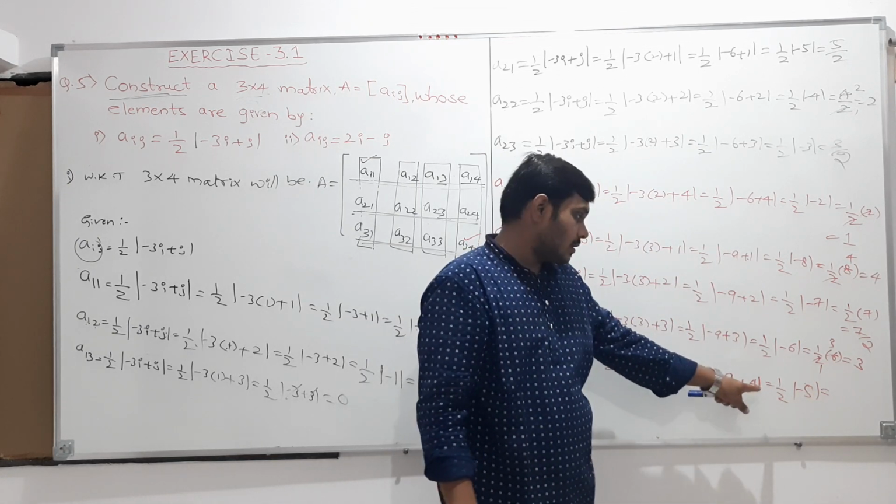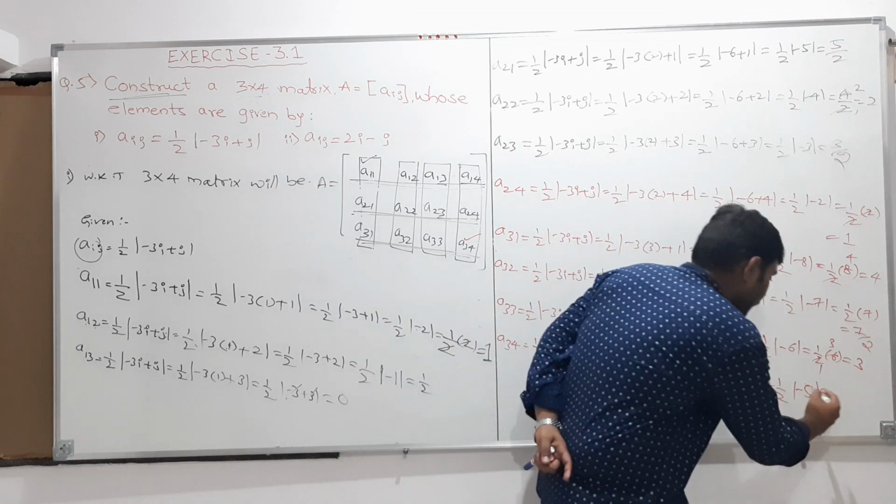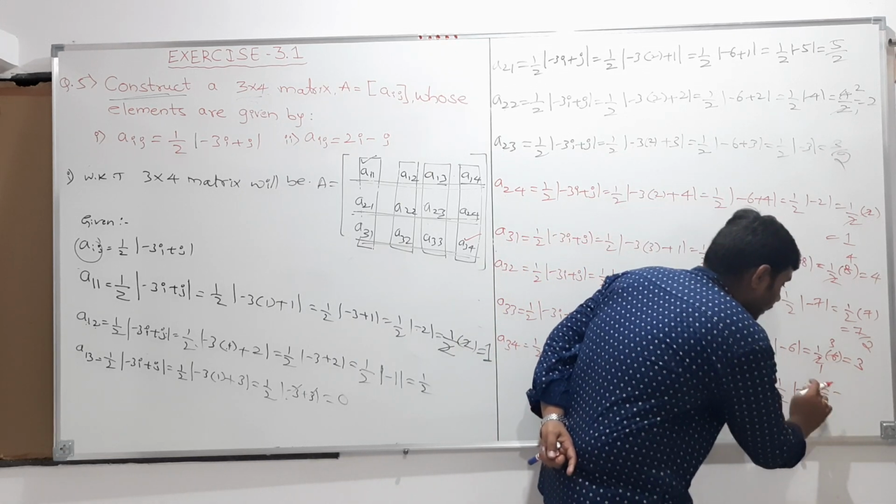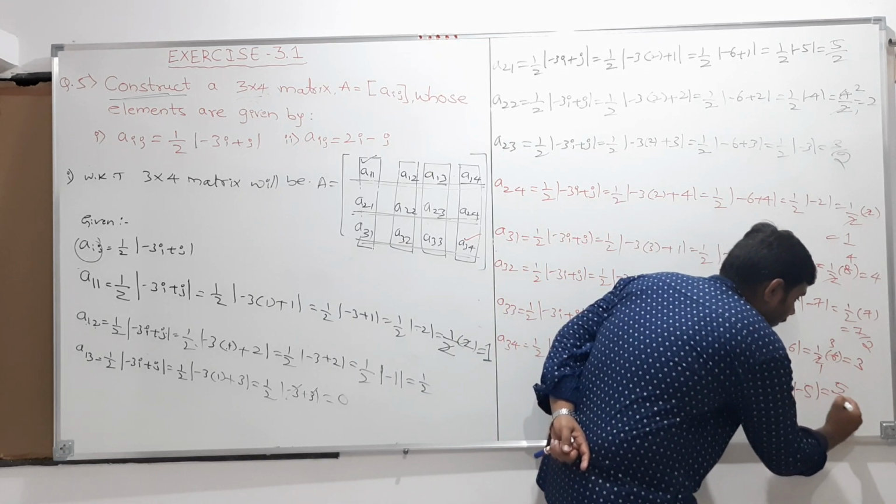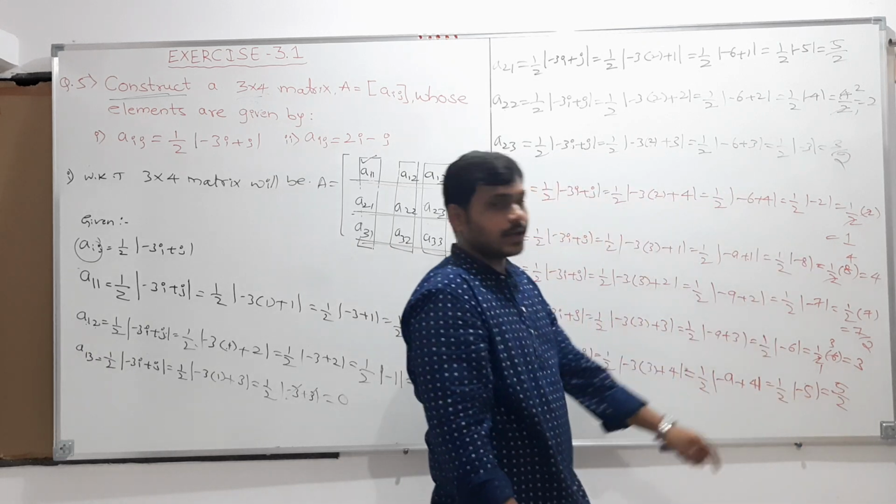Inside the modulus it becomes 5. So 5 into 1 by 2 is 5 by 2.